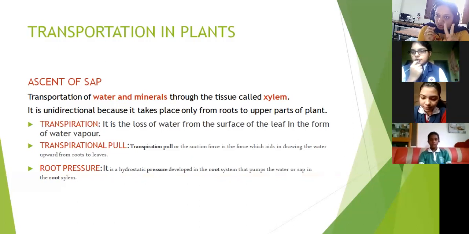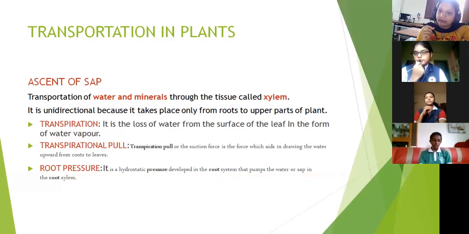Understood? So with these two mechanisms, first what is happening? Root pressure is being developed. Root is taking up the water molecules from the soil through the osmotic pressure, and that is being transported from one xylem to another xylem in the similar manner.